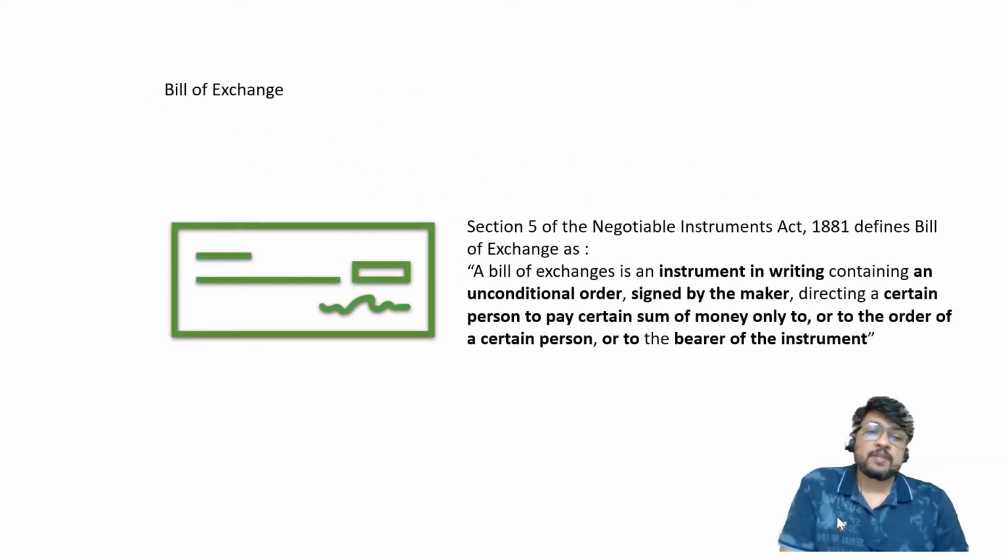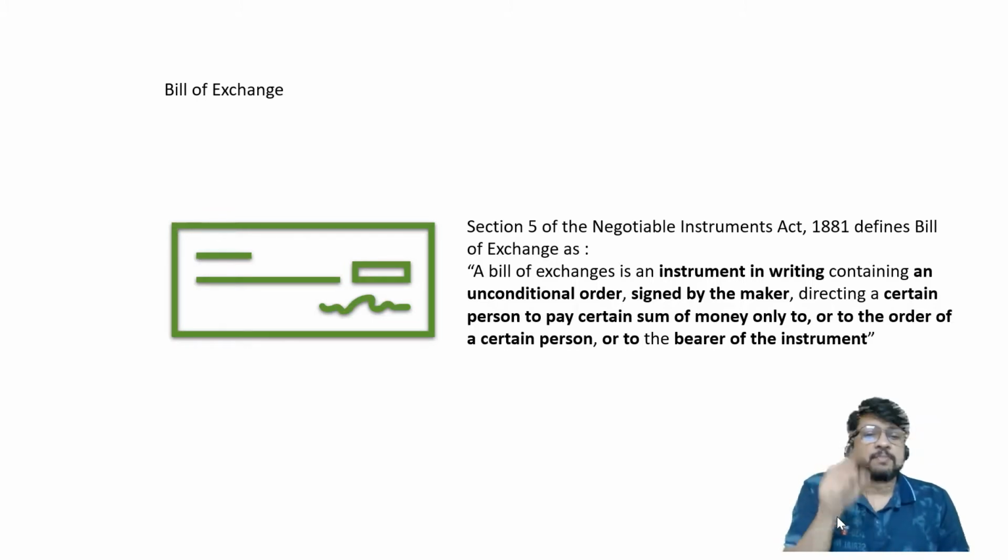Then what is a bill of exchange? Section 5 of the Negotiable Instruments Act of 1881 defines bills of exchange as, remember our topic is bills of exchange, ultimately all accounting entries we are going to pass for bills of exchange. So let us understand the meaning of it. And what is the definition? It tells you a bill of exchange is an instrument in writing. There are certain words which I have converted into bold letters. So I want you to understand those words properly.